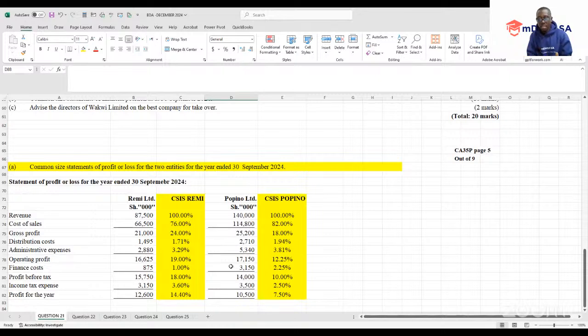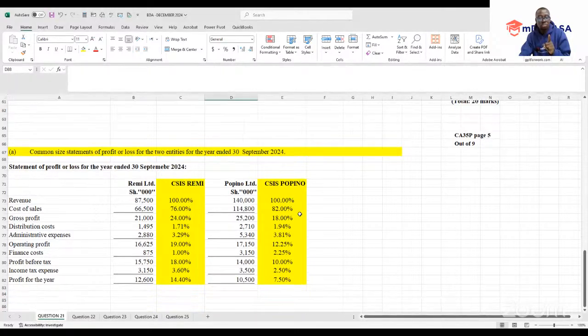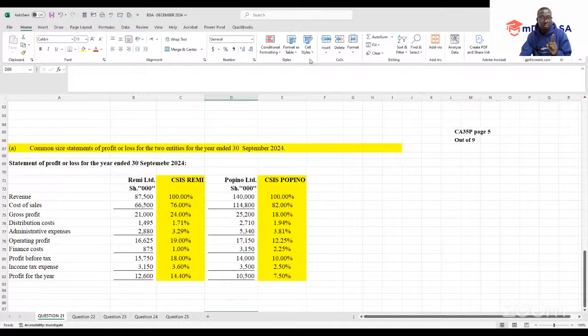That's why you opted to go with vertical, because you weren't given the base year. Unless the examiner specified, that is when you use horizontal. But ideally, you're supposed to use vertical. This concept is important for BBA students, but also for those who are doing financial reporting.